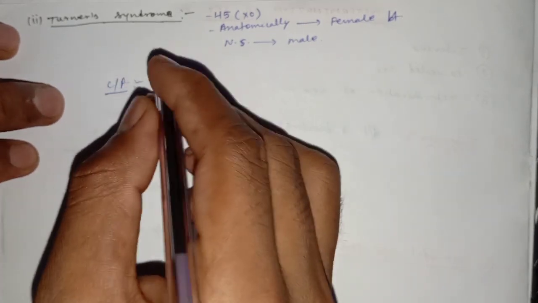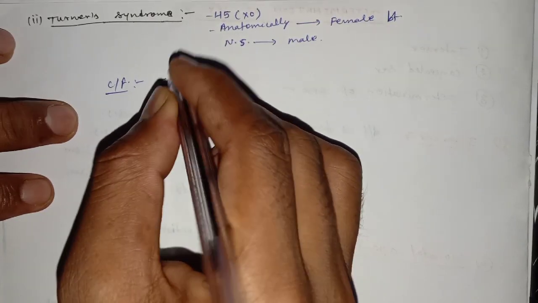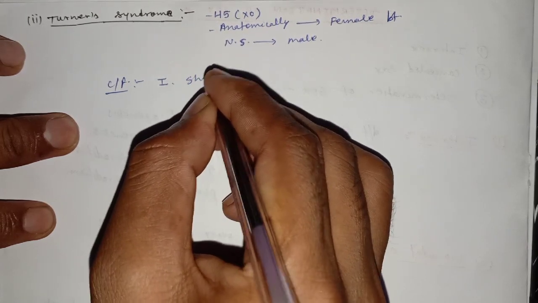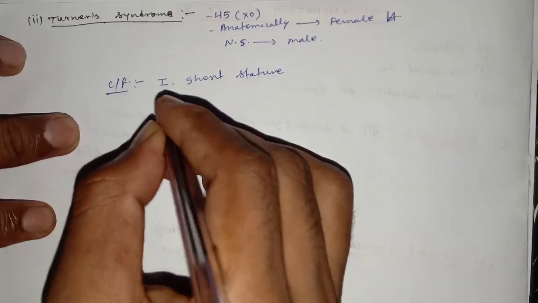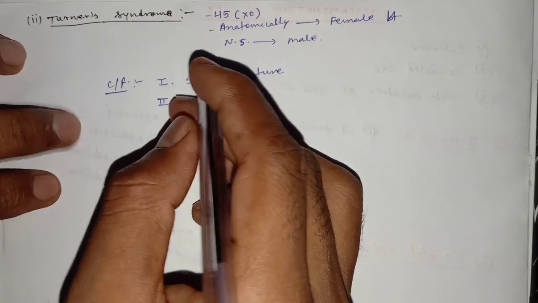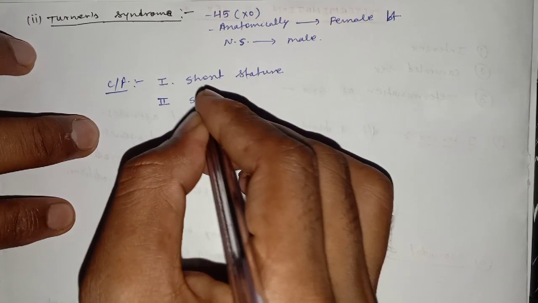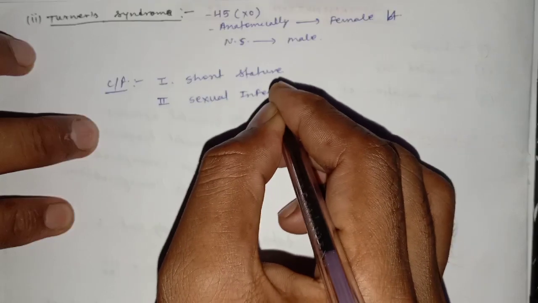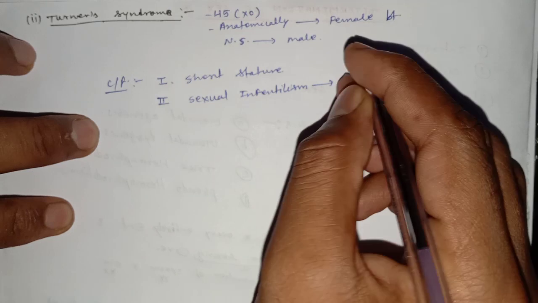Characteristic features: short stature and sexual infantilism. What is sexual infantilism?